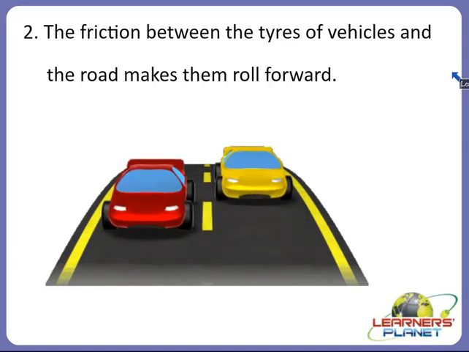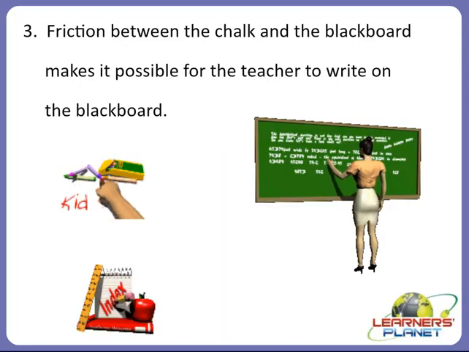The third advantage of friction is that friction between the chalk and the blackboard makes it possible for the teacher to write on the blackboard. Likewise, friction between the pencil or pen and the paper makes it possible for us to write. Friction also helps to erase the marks.